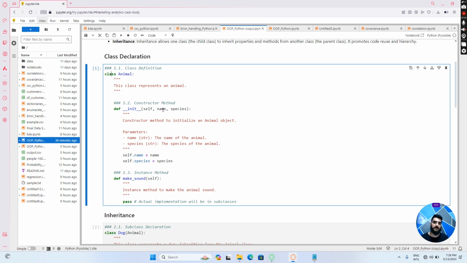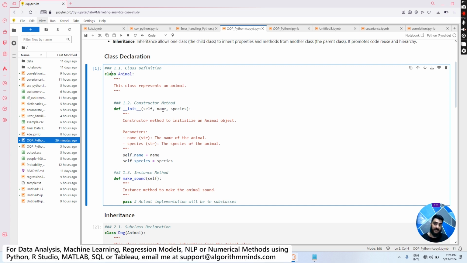In order to create an object from a class, we have this init method, which automatically initializes those data variables. There are also construction methods. So they are automatically initialized for that specific object. Whenever you create an object from this class animal, these instances will be automatically initialized, so that we can actually use them for our